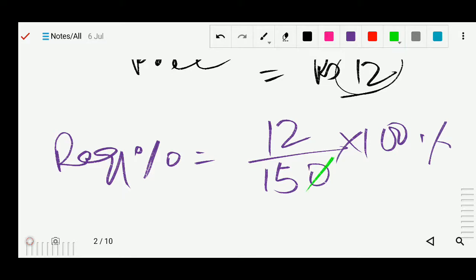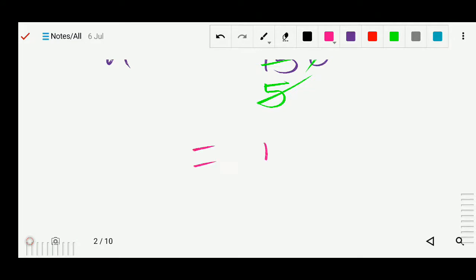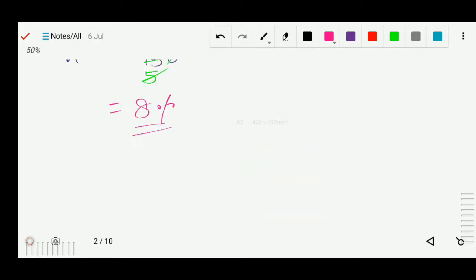So this 0 cancels, 3 times 4... sorry, here 5 will be, 3 5s are 15. Now by 5 2 times. Now 4 2s are 8. So the answer we are getting is 8%.